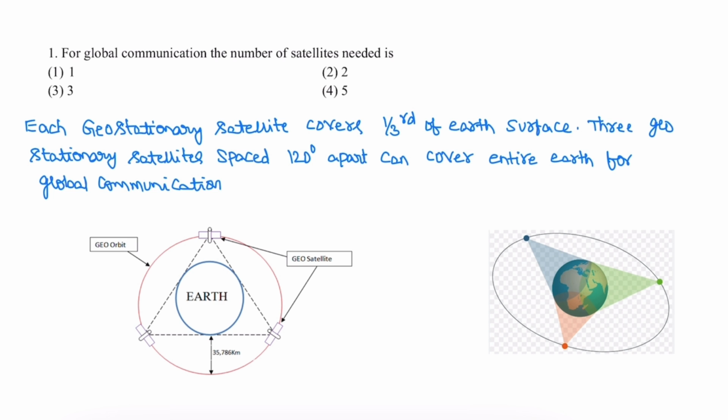For global communication, the number of satellites needed is 3. A geostationary satellite can cover one third of the Earth's surface. 3 geostationary satellites spaced 120 degrees apart can cover the entire Earth for global communication.